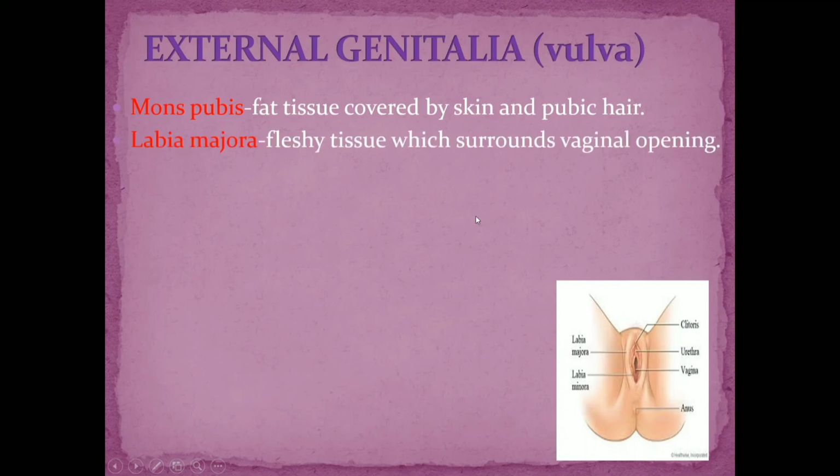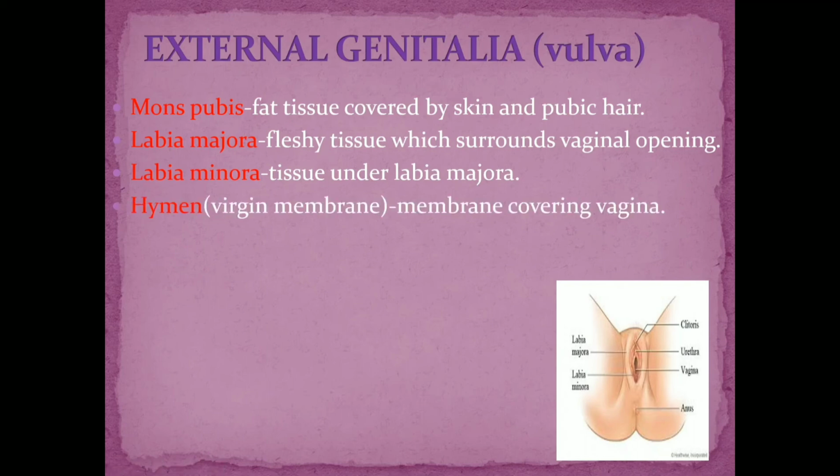Then the next part is the labia majora. You can see here the labia majora. These are 2 lip-like structures, fleshy tissue which surrounds the vaginal opening. So this is the vaginal opening. It is surrounded by the labia majora, and the next part is the labia minora. It is the tissue which is found under the labia majora.